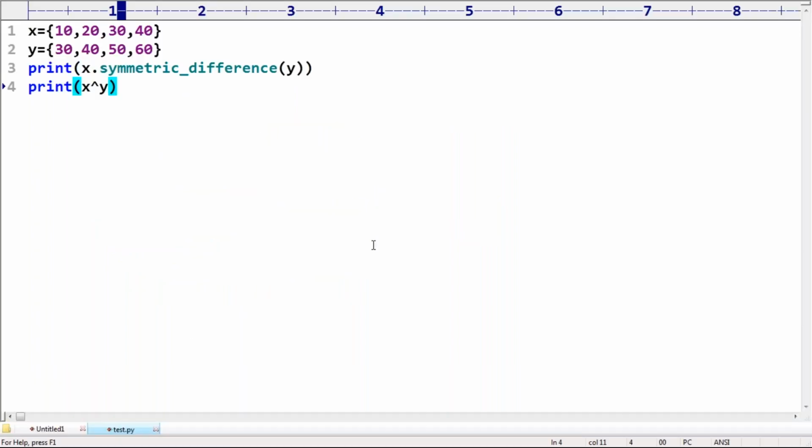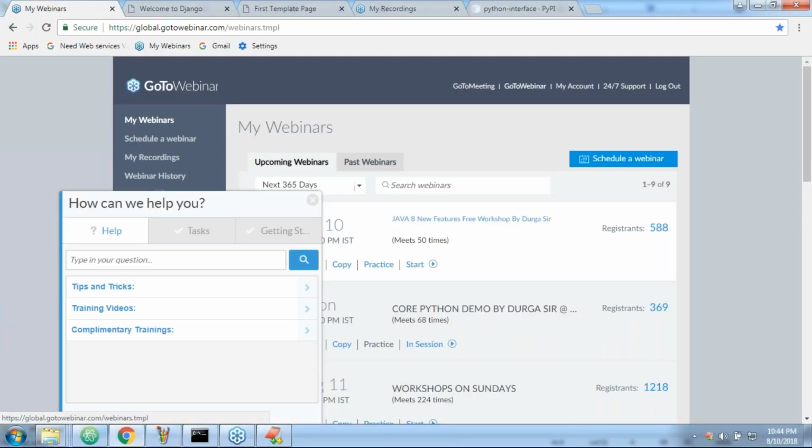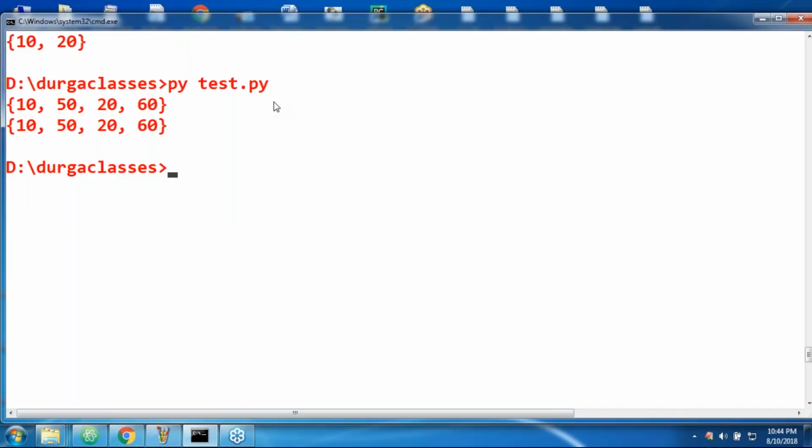Sir, what is the output? Please confirm. Except the common elements, all the remaining are considered. So the output is 10, 20, 50, 60. Only the common elements won't be considered, but otherwise, no guarantee for order. Okay. Now I'm taking another one. Observe carefully, what is the output by default? 10, 50, 20, 60. The common elements 30, 40 won't be there. Clear?